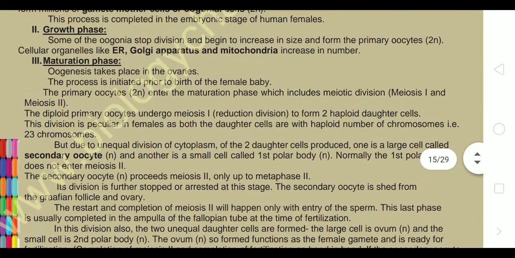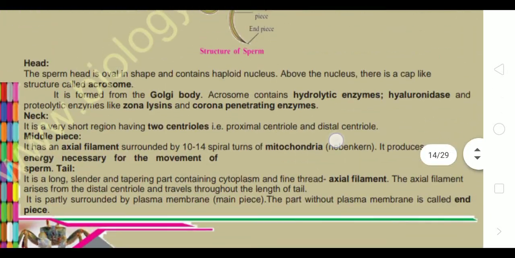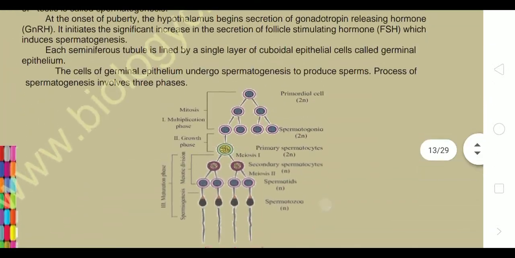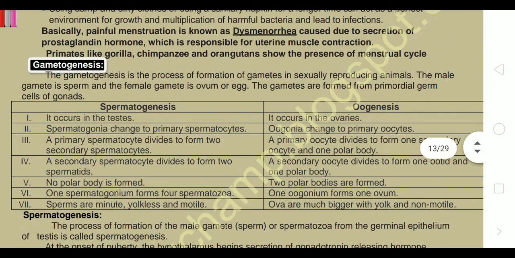Now we need to revise the differences between these two. Spermatogenesis occurs in the testes. Oogenesis, of course, in females occurs in the ovaries. In males, spermatogonia change to primary spermatocytes. In females, oogonia change into primary oocytes.